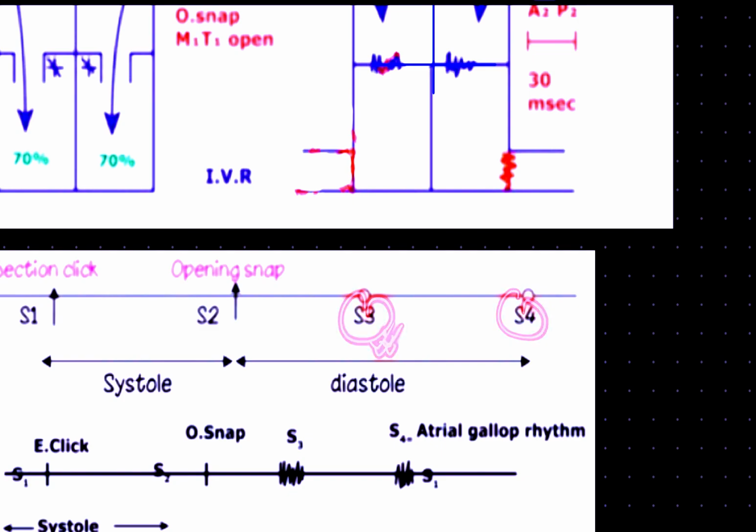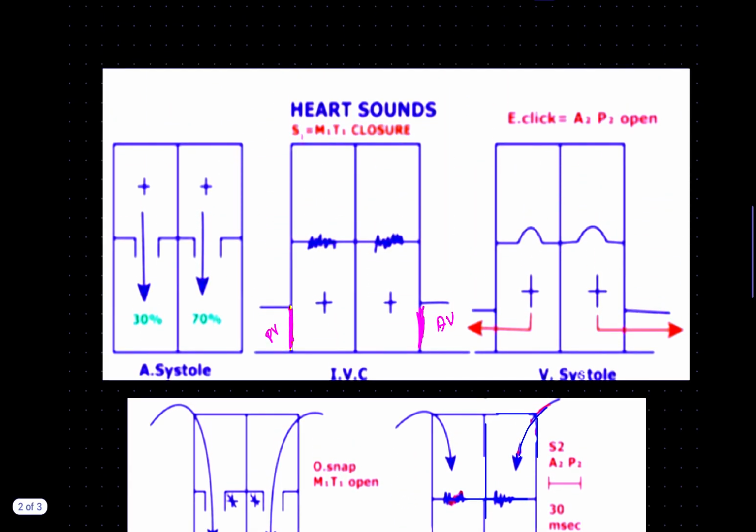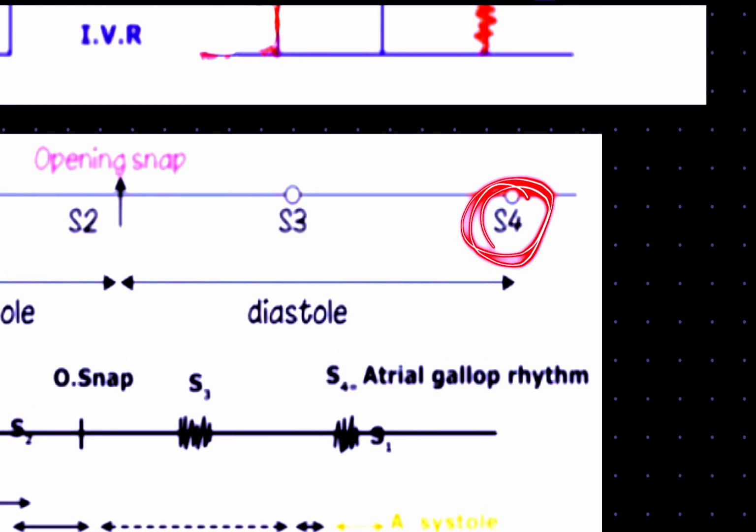And talking about S4, if you look carefully, we have mentioned S4 right here. That means after this there is S1. So S1 is closely related, it comes after atrial systole. So this S4 is mentioned as the atrial gallop rhythm, the atrial kick. Now this S4 is because of excessive force generated by the left atrium, and it is heard after or during the phase of atrial systole.